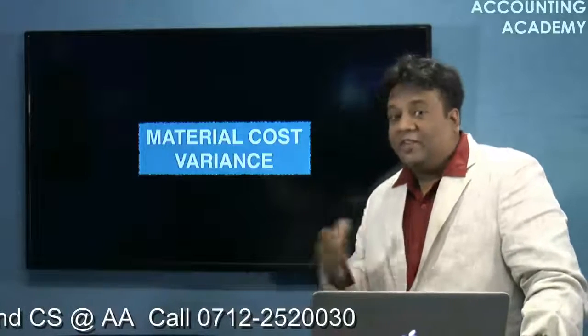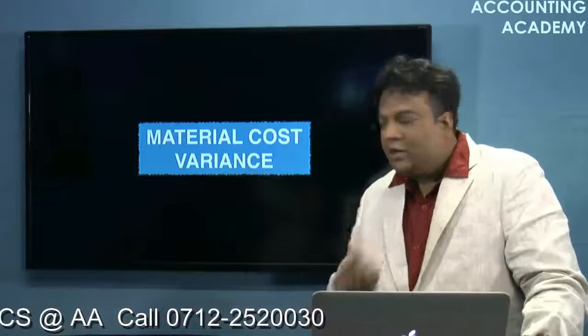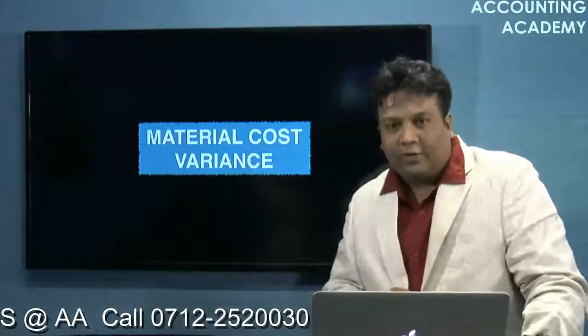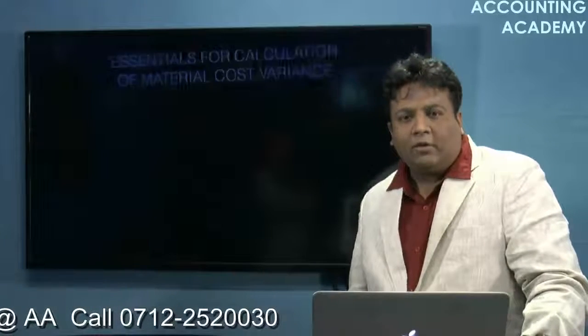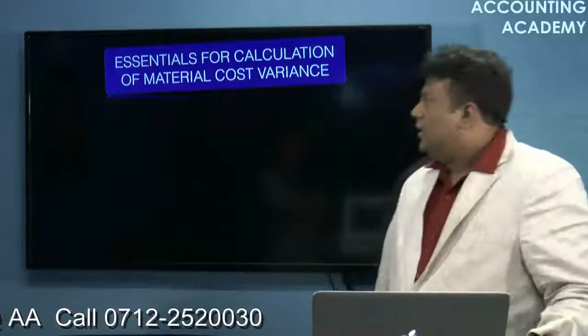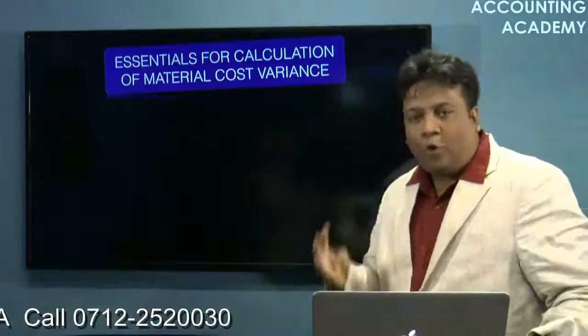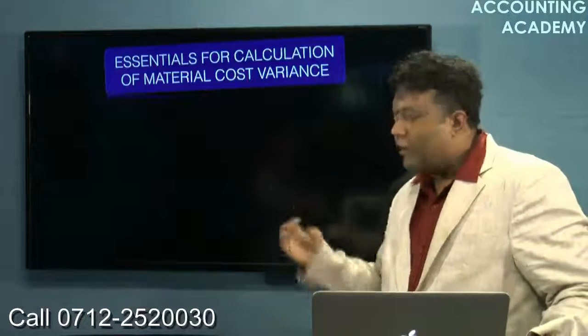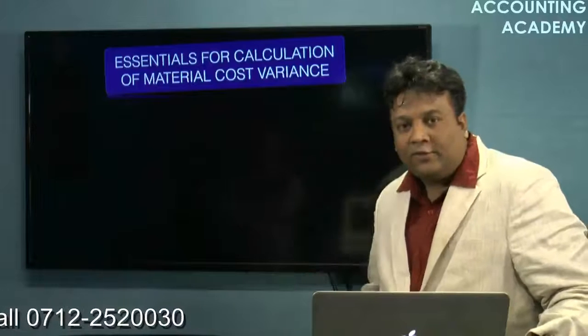So let's understand what essential things are needed to calculate a material cost variance first. Let's understand the essential requirements for material cost variances. To calculate all material cost variances, we need 4 details. We need to concentrate on 4 calculations first. What are these 4 calculations?